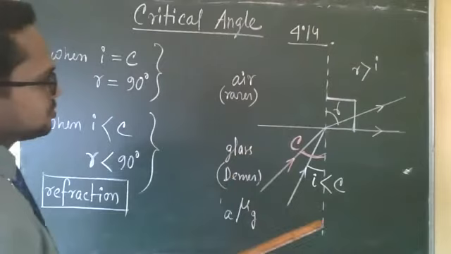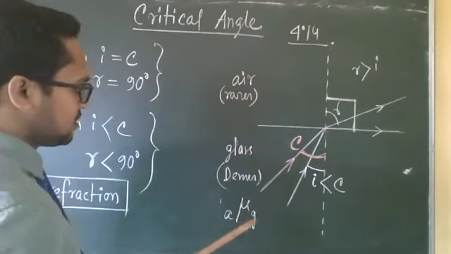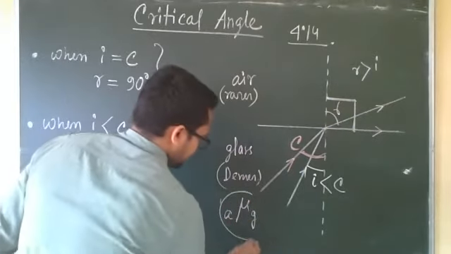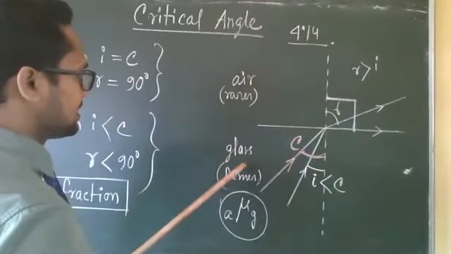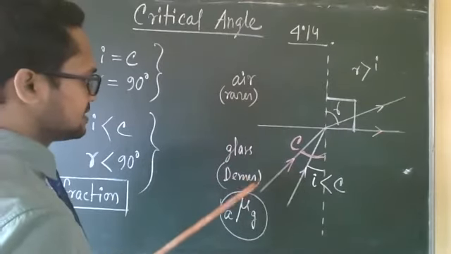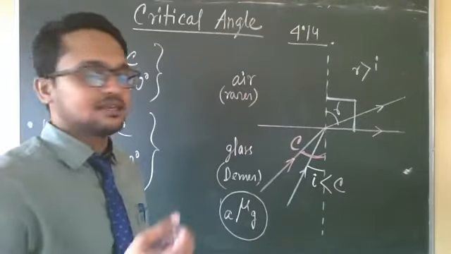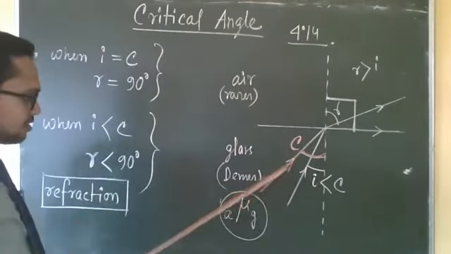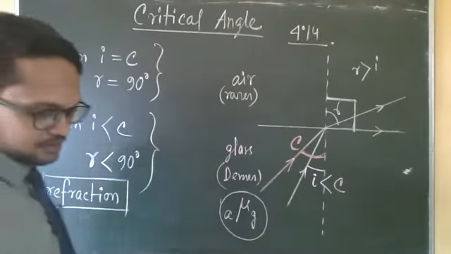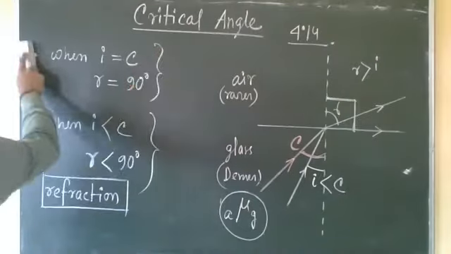I'm coming to the relation of the critical angle, because this angle will depend on this quantity. Here we are taking the glass-air interface. For that reason, it will be a particular value. If we take any other medium, then the critical angle will change. We'll see how it depends and what the relation is, because the relation is also very important.